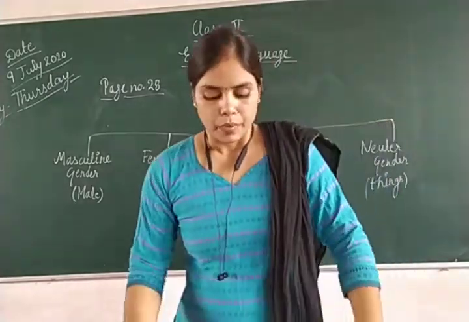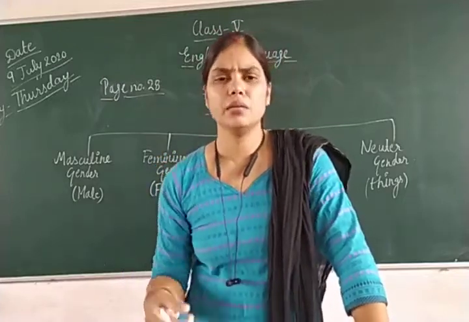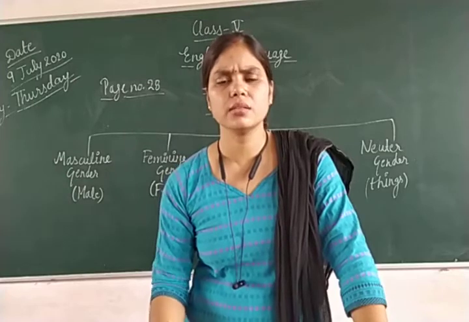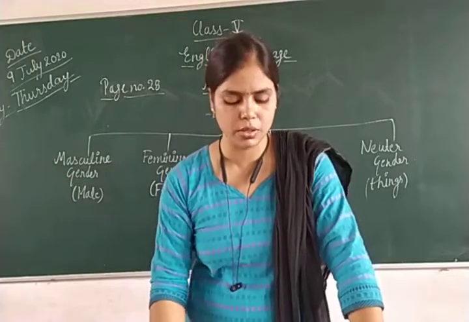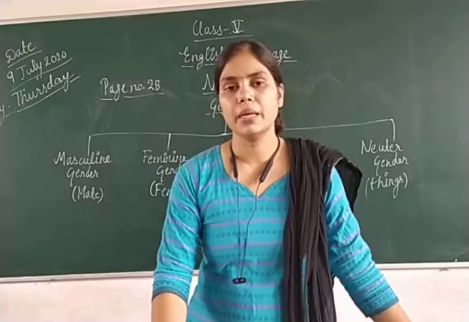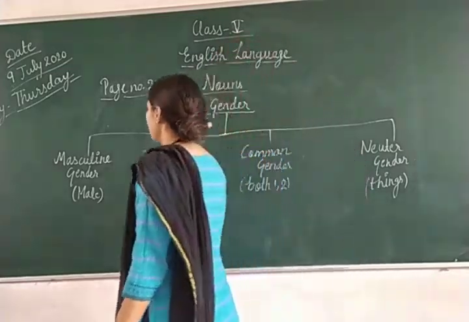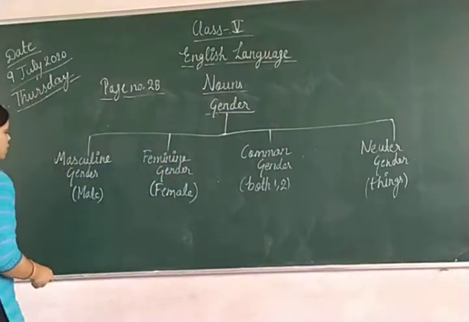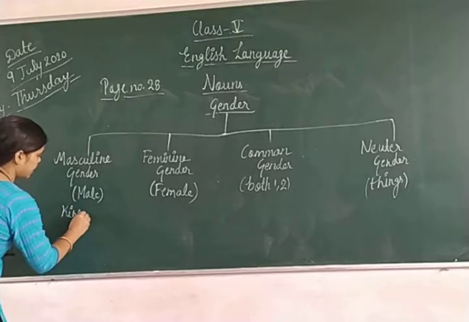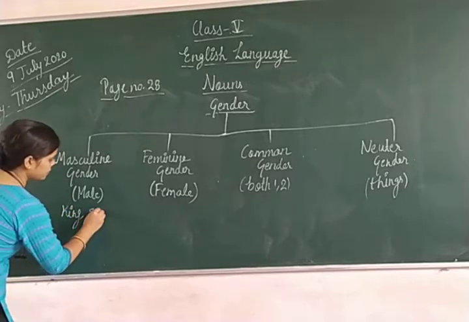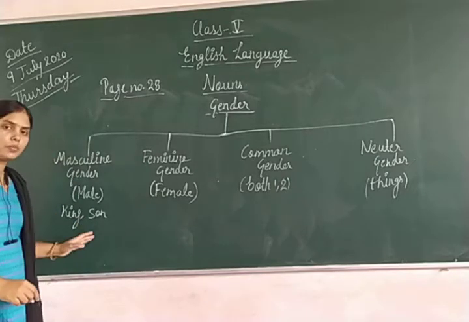So for things or materials or substances, whatever you can say, it will come in neuter gender. So if I'll give you example, masculine gender, if I'll say king, right? King, sun, right? These both are related to masculine gender.